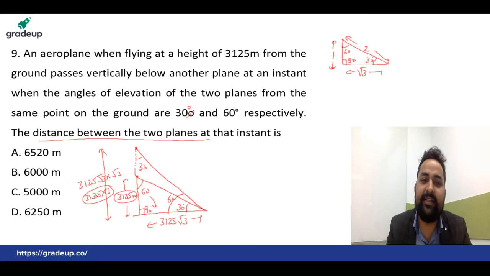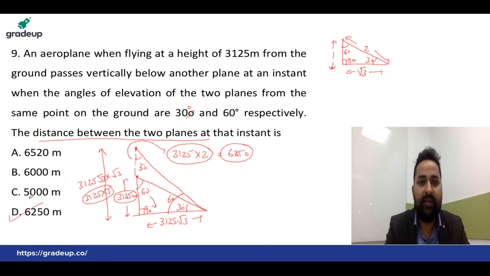This whole length is 3125 into 3. This whole length is 3125. Just subtract, you will get the length. This is 3125, this is 3 times, this is 1 times. That becomes 2 times. That is how much? 6250. Very simple, without pen you can solve. D is the right answer. Very good. Let's move to the next question, everyone.